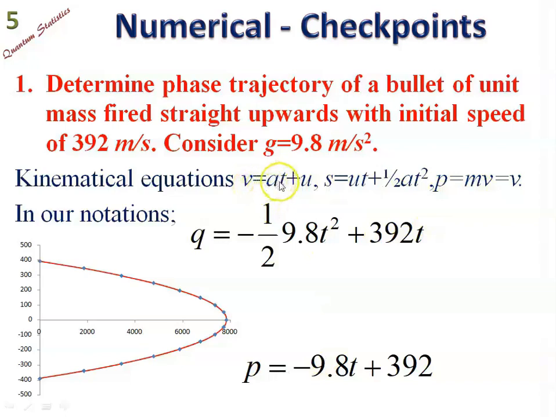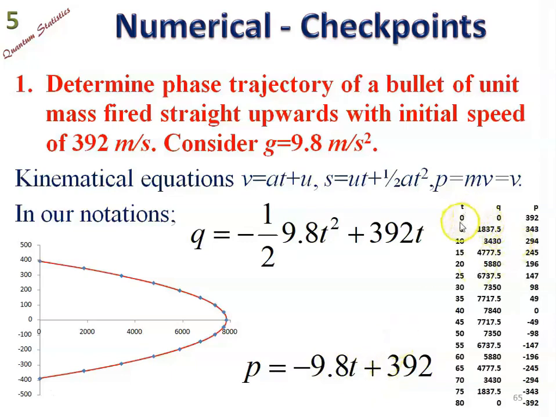So p is equal to a t plus u. So acceleration is minus 9.8 into t, plus the initial speed, 392. If you generate points at different times, you can generate position and you can generate momentum, and if you plot them together, it looks like it is appearing on the screen.